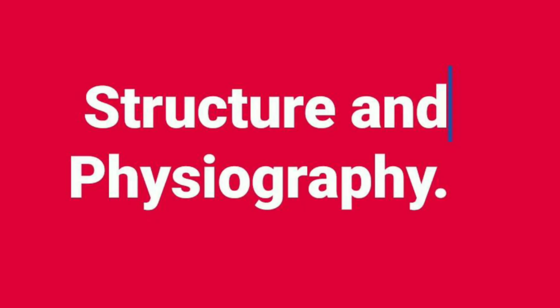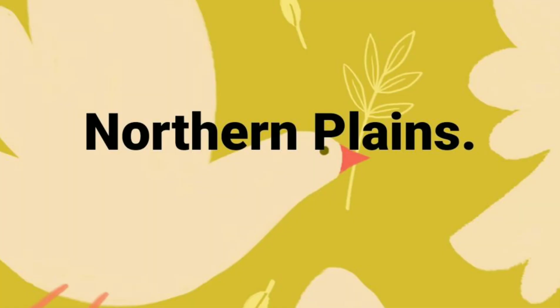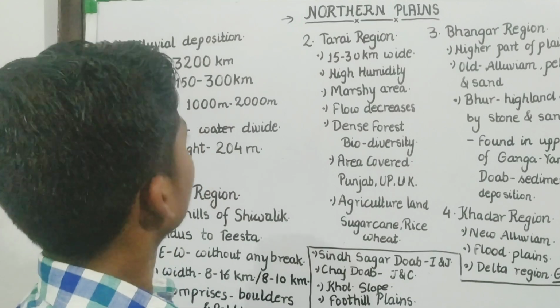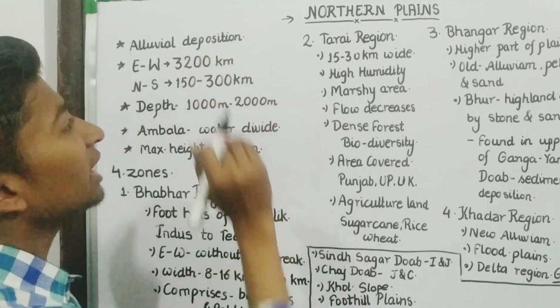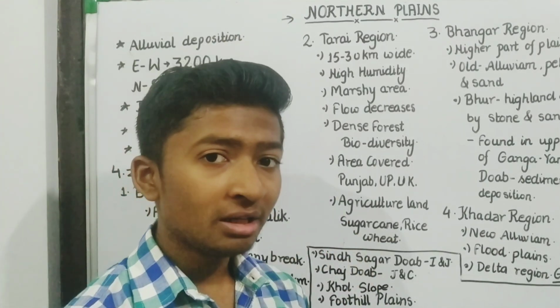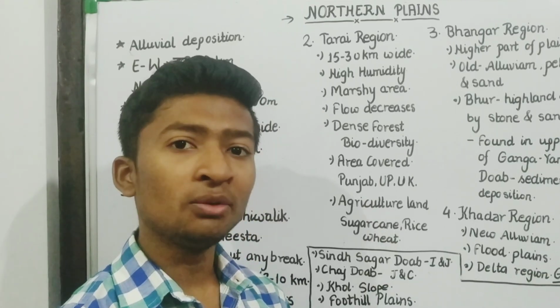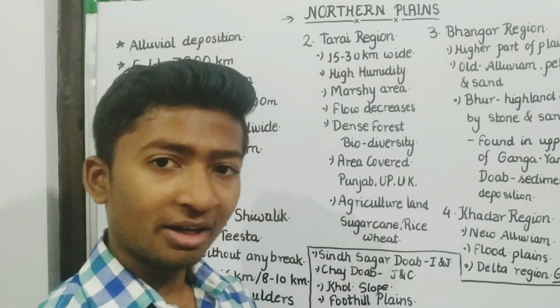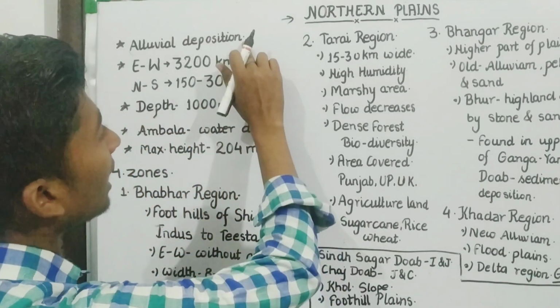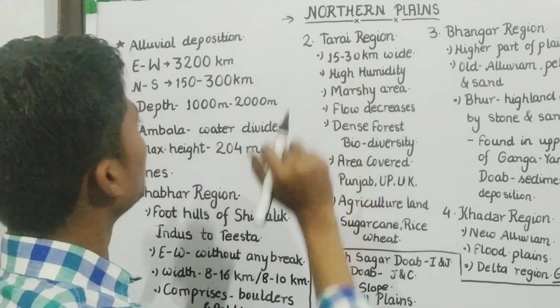We were discussing the chapter Structure and Physiography of India. Today we will discuss the northern plains. Northern plains are alluvial deposition. Alluvial soil we had discussed. From where will alluvial soil come? Alluvial soil will come from the Himalaya, and they are formed from the alluvial deposition.